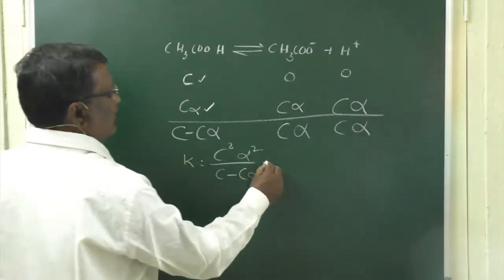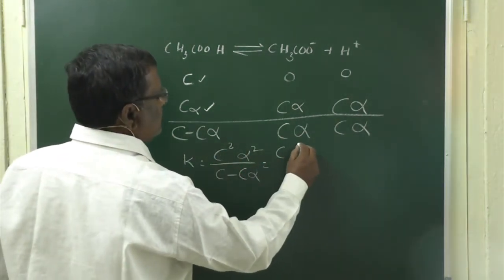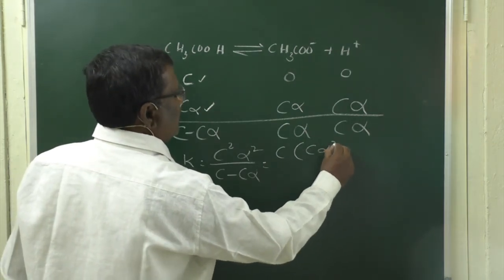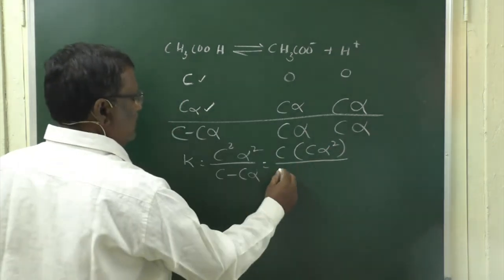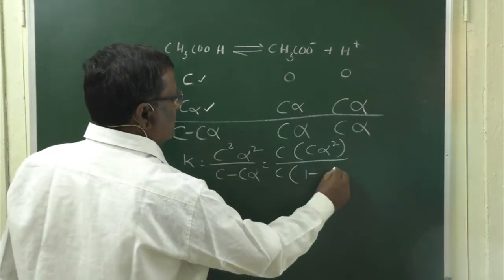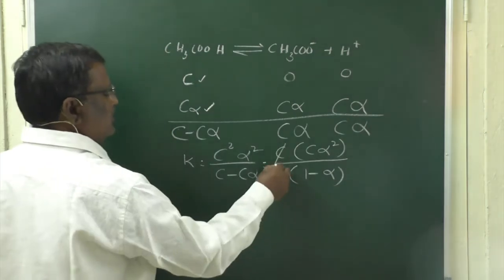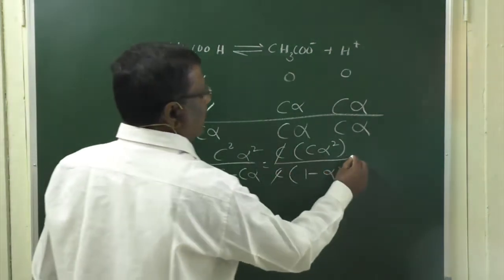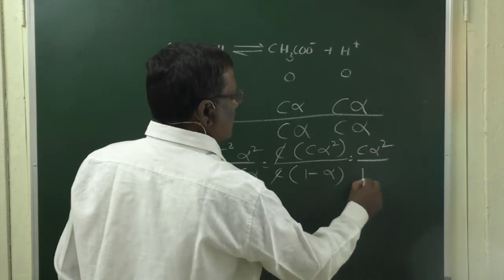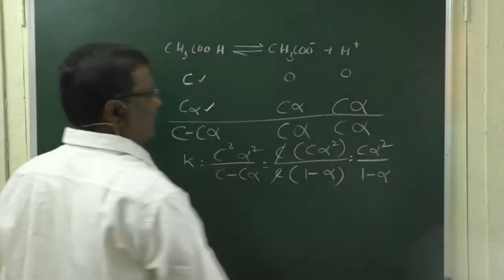Now if you take C common, this can be written also as C into C alpha square by C into 1 minus alpha. C cancels. So it can be C alpha square by 1 minus alpha.